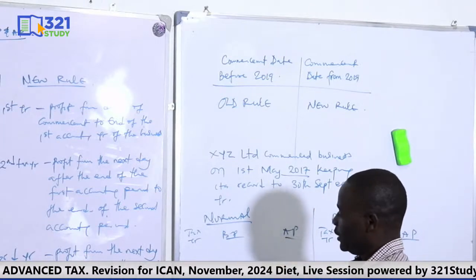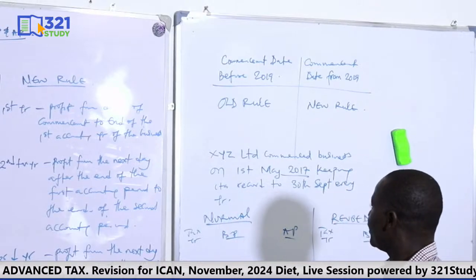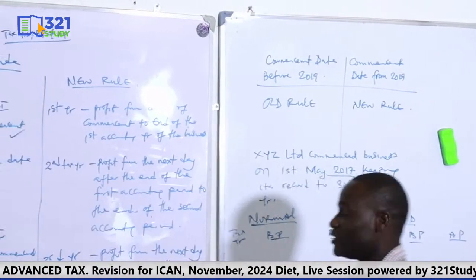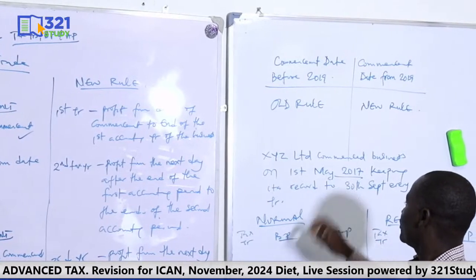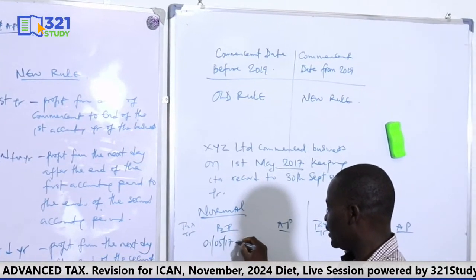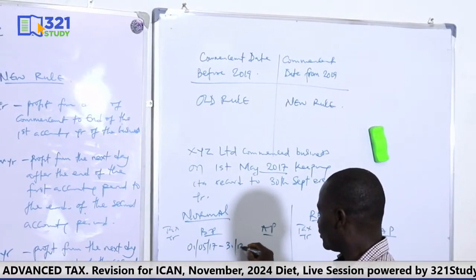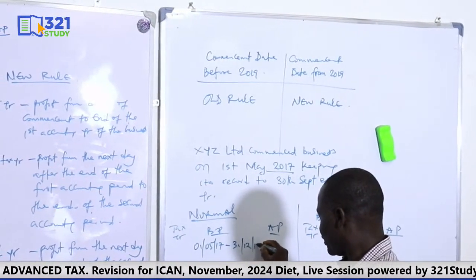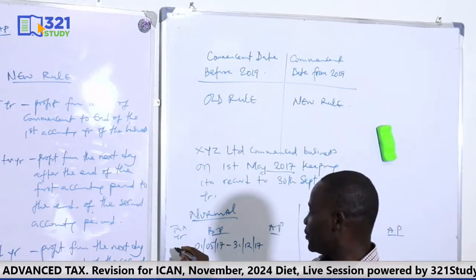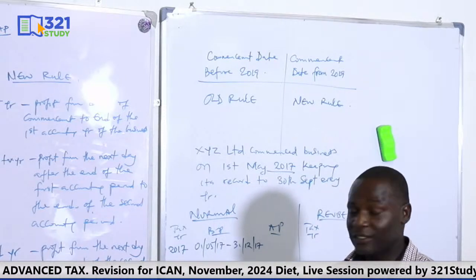Okay, so let's apply the old rule now. For the first year, which profit will be taxed? We say profit from the date the business commenced to December. The date of commencement in this regard is 1st of May 2017. So from 1st of May 2017 to 31st December of that same year, 2017. And what will be the tax year? The tax year will also be 2017, the year the business commenced. Are we together? That is the first year.